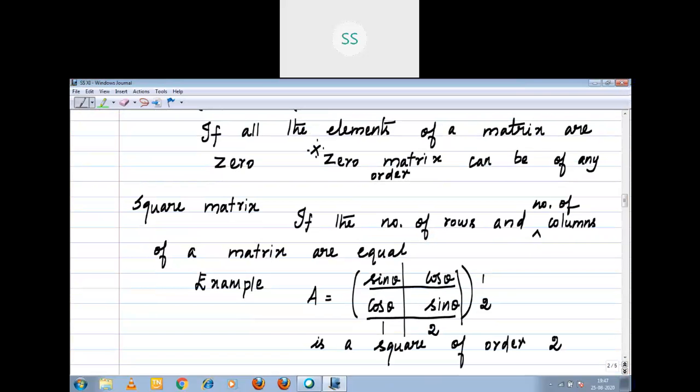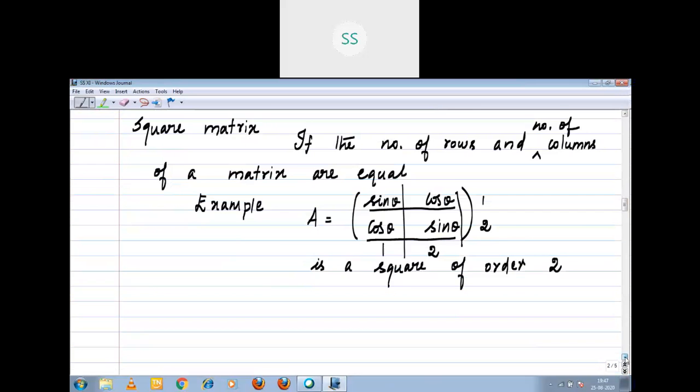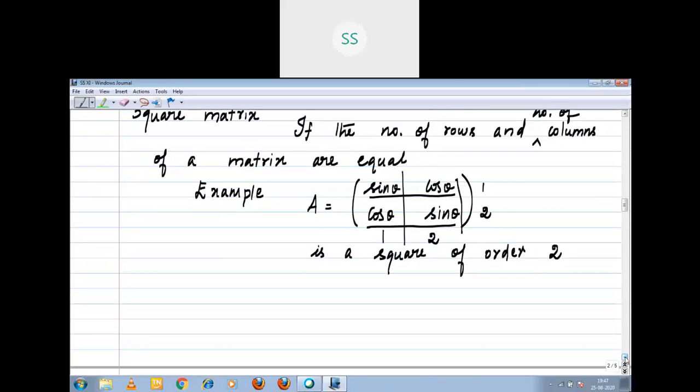Now you see a square matrix: upper triangular matrix and lower triangular matrix. Two things are there, right? First, triangular matrix I will explain. What does it mean, triangular matrix?